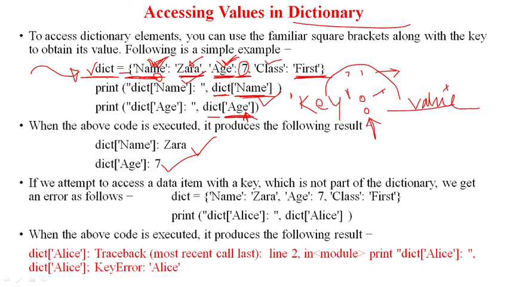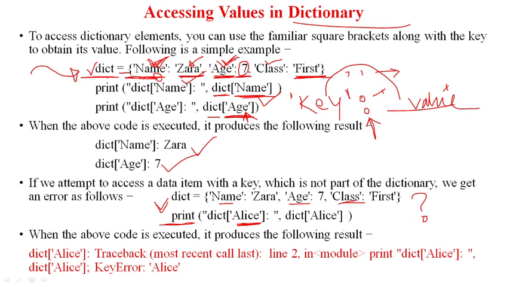For example, what I am doing here, you can see there is a dictionary, the same dictionary, and I'm trying to print data from the dictionary whose key is alias. There is no such key called alias in this dictionary. The alias key is not present.